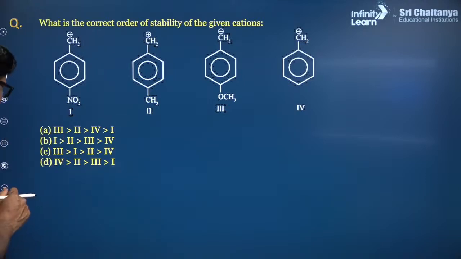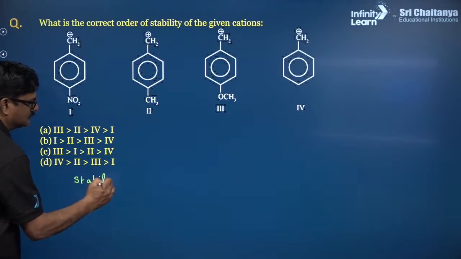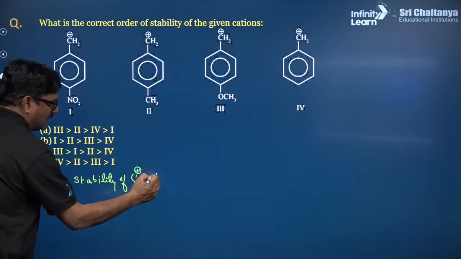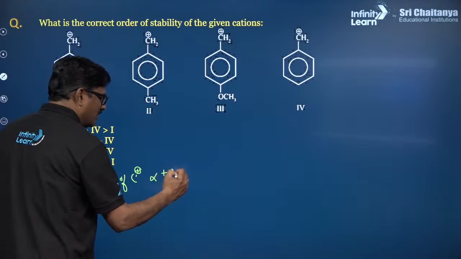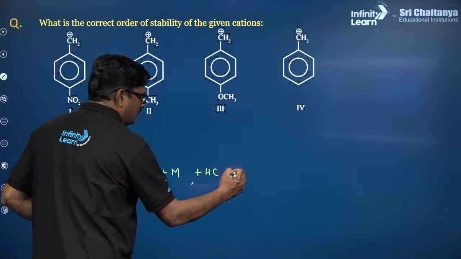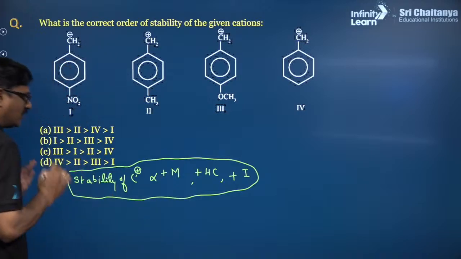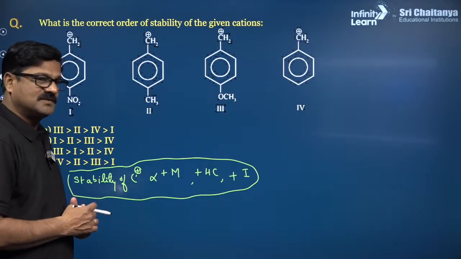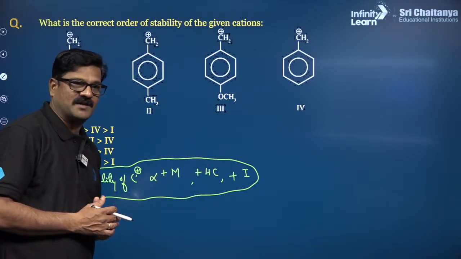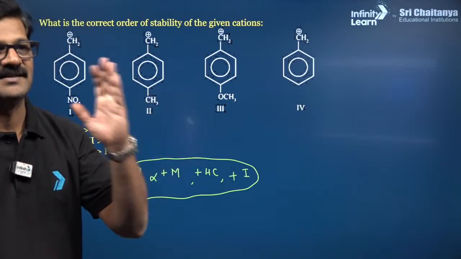Okay, so let me tell you here one thing. Stability of carbocations is directly proportional to positive mesomeric effect, positive hyperconjugation, and positive inductive effect. So this is the trick. When you talk about the order of this, mesomeric effect or resonance effect is more than hyperconjugation. HC stands for hyperconjugation, which is more than inductive effect. Among them, inductive effect is the least effect.